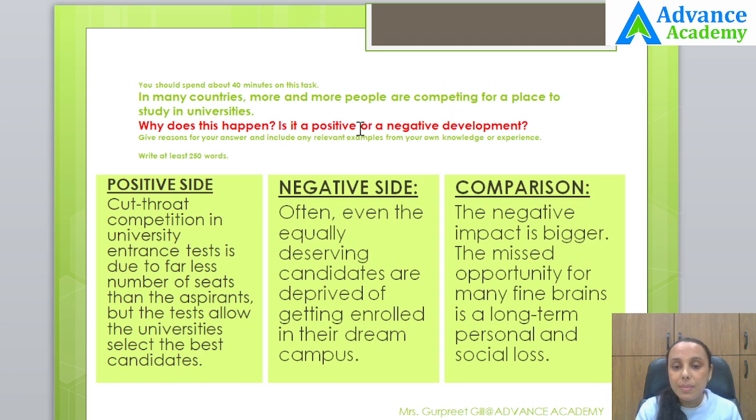Though it has its own merits and demerits, yet the positive side is bigger or negative side is bigger. You may choose anything. So today we will choose that negative side is bigger. Then in your body paragraph number 1, you have to frame your positive idea in a way that it also shows the reason of this situation. So in the body para 1, you would say, on the brighter side, cutthroat competition in university entrance tests is due to far less number of seats than the aspirants. So this is your reason.